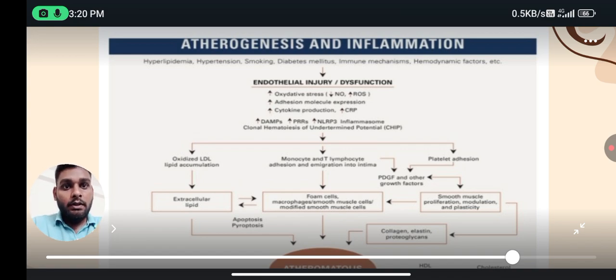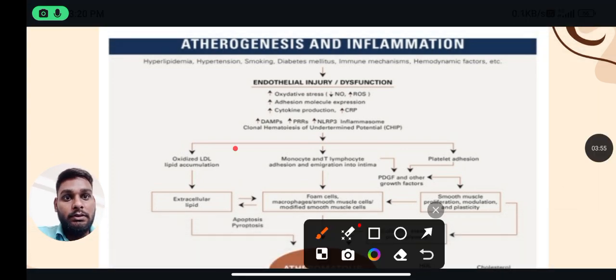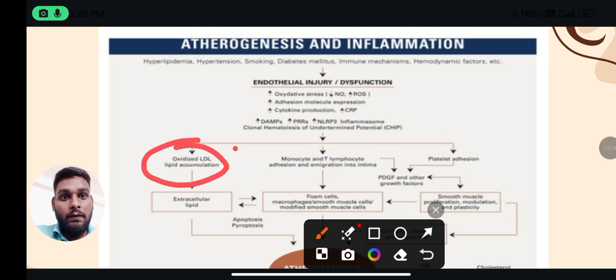The first will be oxidized LDL lipid accumulation. From this, it goes to extracellular lipids.